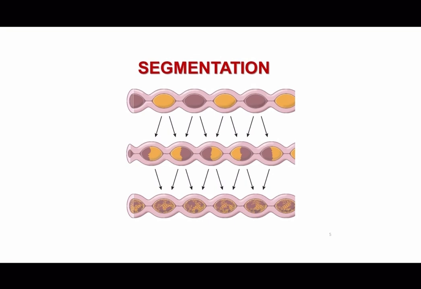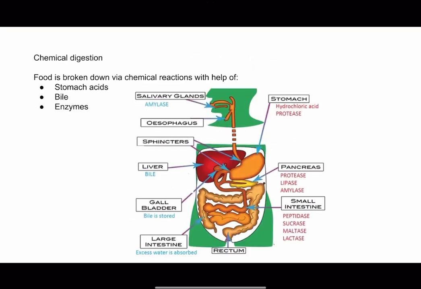So yeah. And then we have chemical digestion, which is the process by which large complex molecules in food are broken down into smaller, simpler molecules through the action of enzymes and other chemicals. It primarily occurs in the stomach and small intestine.